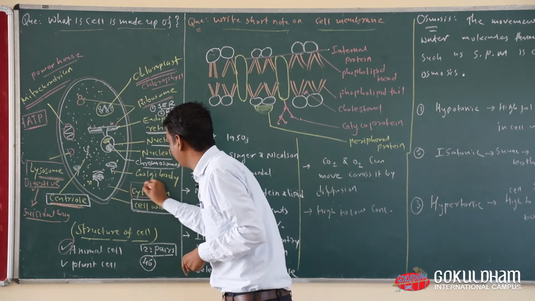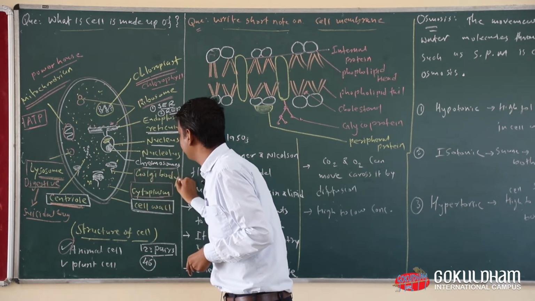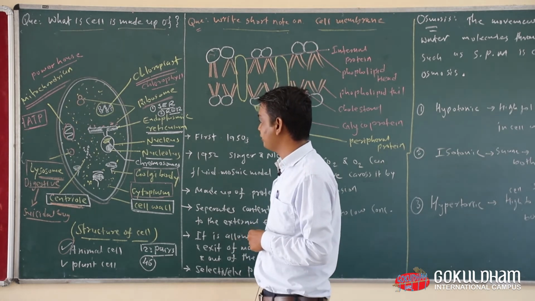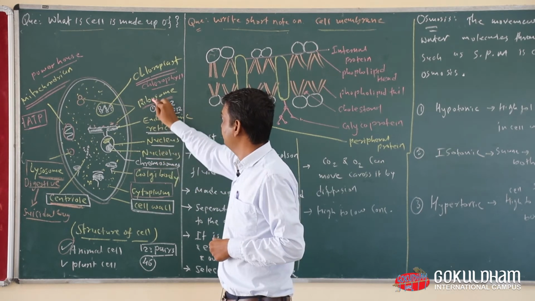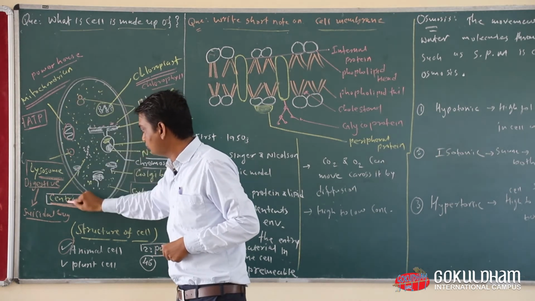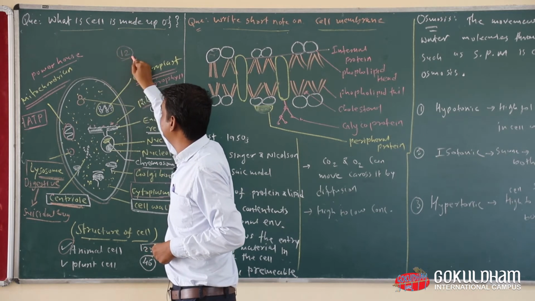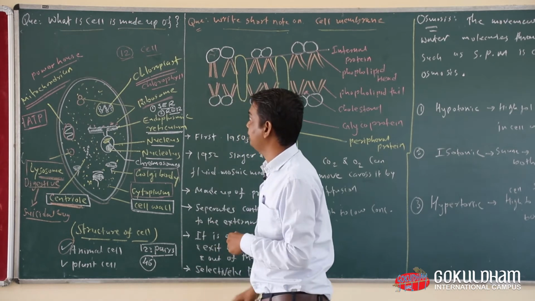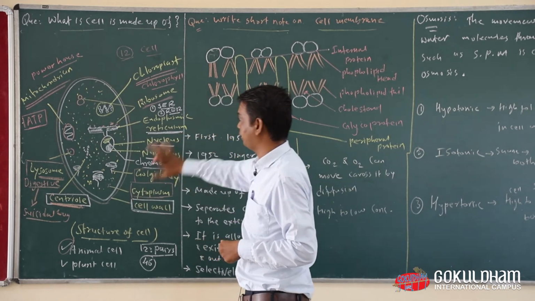Our last and final organelles are cytoplasm and Golgi body. So what is a cell made up of? 1, 2, 3, 4, 5, 6, 7, 8, 9, 10, 11, 12. That means a total of 12 organelles are in the cell structure, so the cell is completely made with the help of all these organelles.